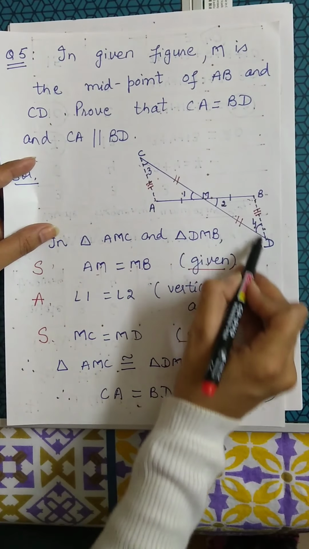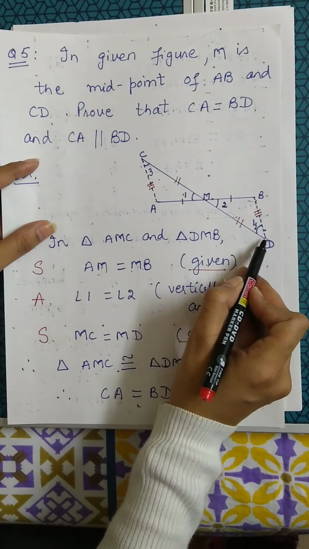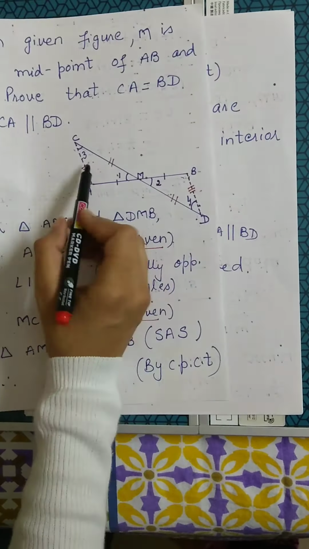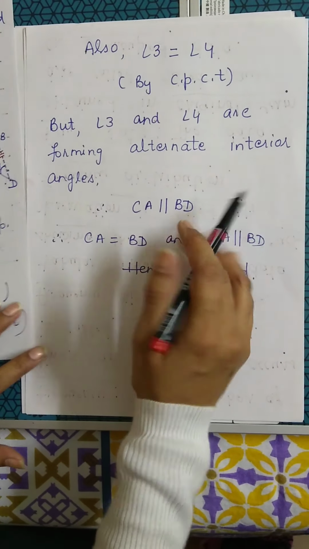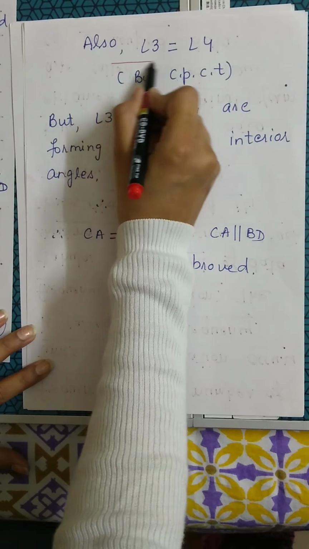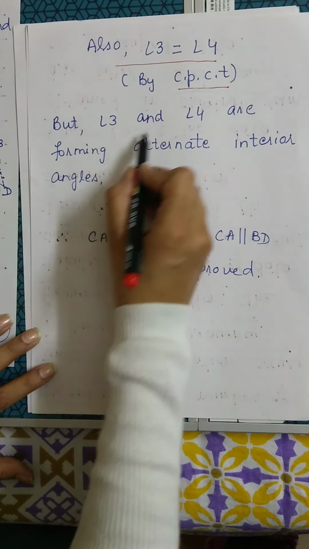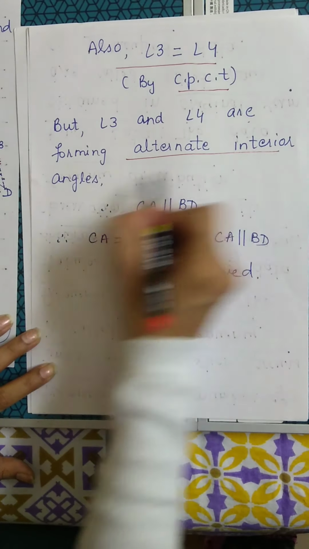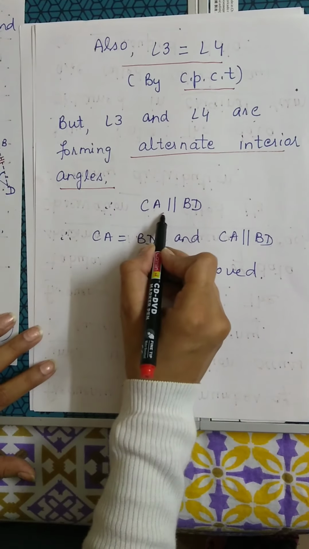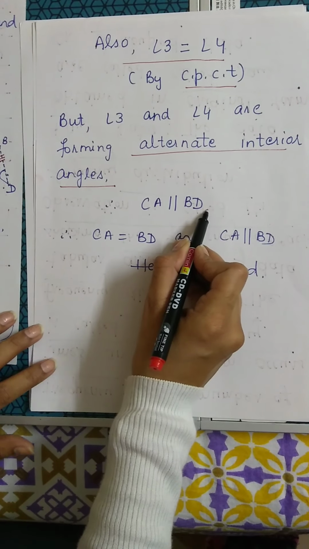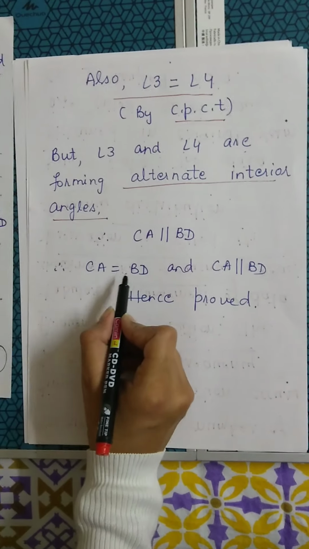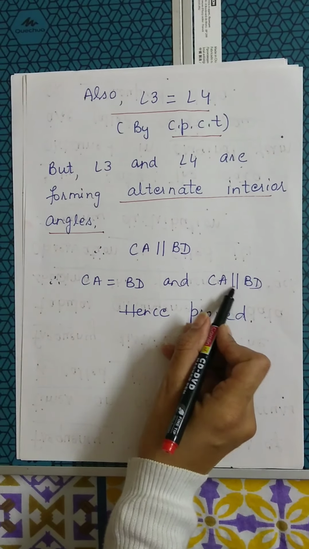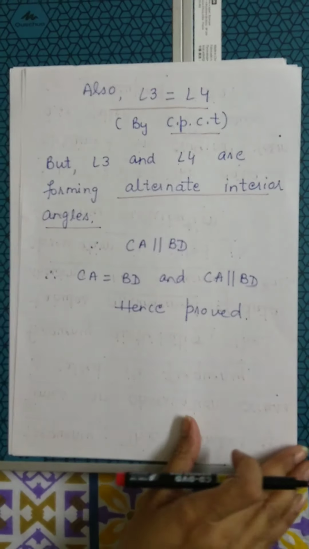If you see this, they are forming alternate interior angles. Because they are forming alternate interior angles, with this we can say CA is parallel to BD. And therefore we have proved CA is equal to BD and CA is parallel to BD.